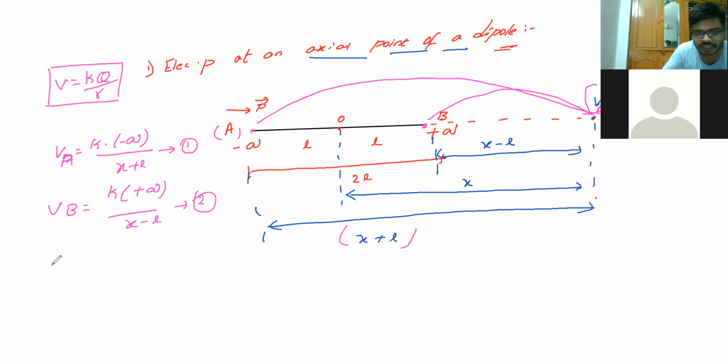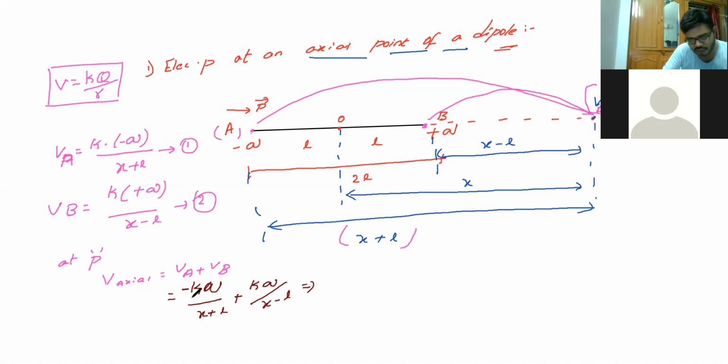Okay, now we are going to find the potential at point P. The potential at point P is nothing but V axial. V axial is equal to VA plus VB. Now I'll substitute the relations here. VA is K into minus Q by X plus L, plus K Q by X minus L. KQ is common in these two relations, so I'll separate KQ. When I do the separation, it is minus 1 by X plus L plus 1 by X minus L. This is your relation.